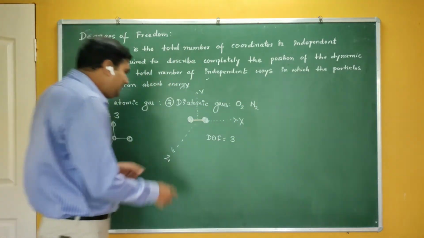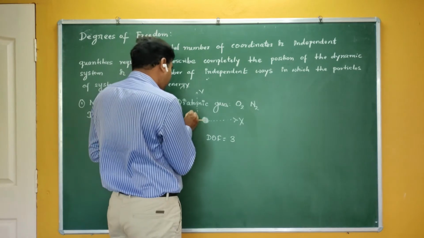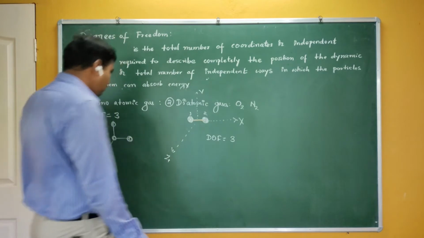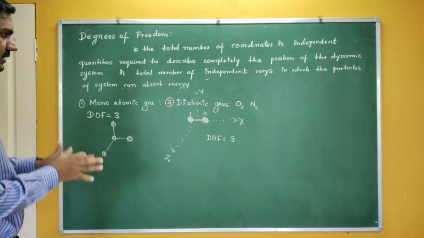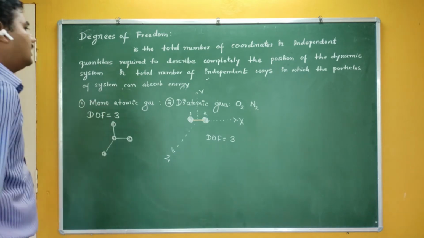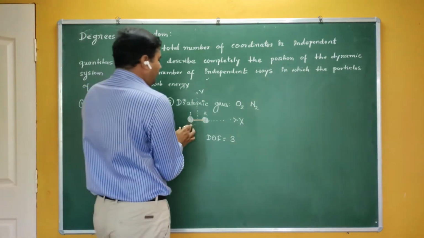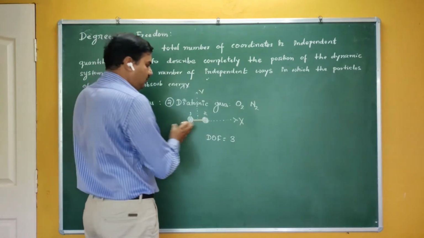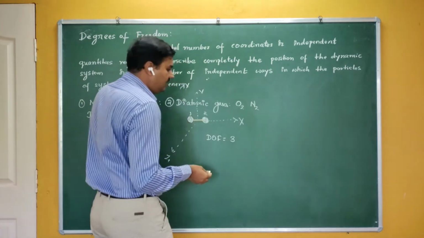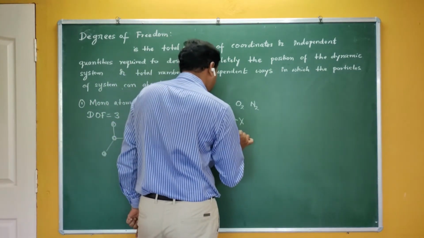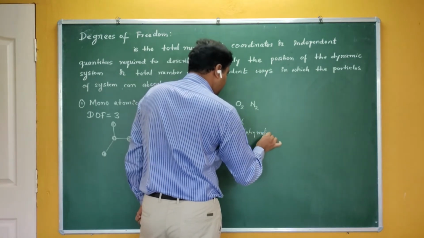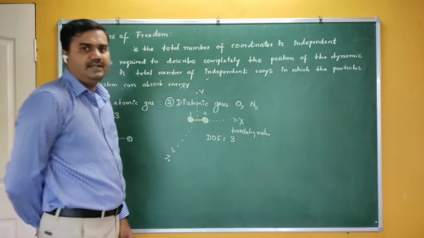But now see here, as they are diatomic molecules, if I call this molecule 1 and this molecule 2, degree of freedom means their position should be specified. That means they show their motion in such a way that you can represent their position. Now see here, if molecule 1 and molecule 2 are moving, this entire molecule is moving in x, y, and z direction. So it has 3 degrees of freedom as usual. This is due to the translatory motion.